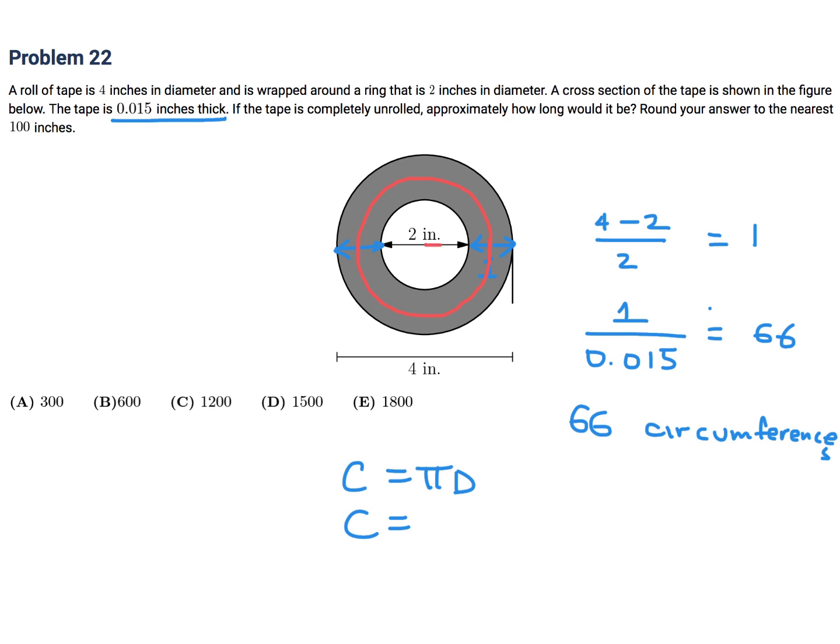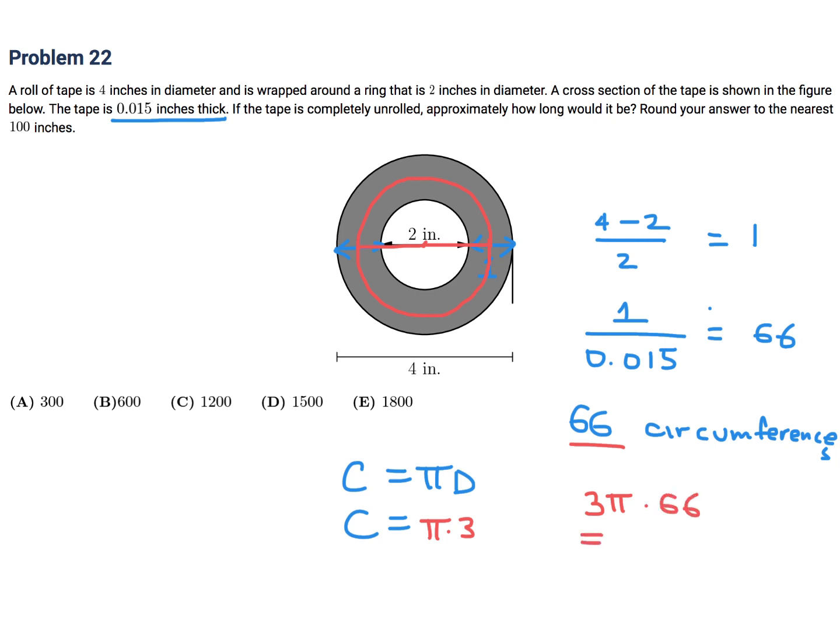And that middle circumference, if you calculate it, from there to there would be 2 plus 1, so 3. So it'd be pi times 3. Okay, so the average circumference is 3 pi, and we have 66 circumferences, so you multiply it by that.